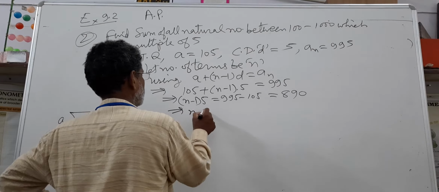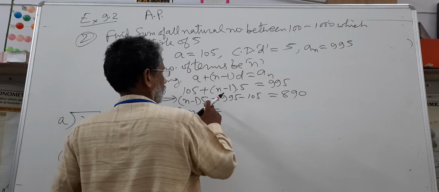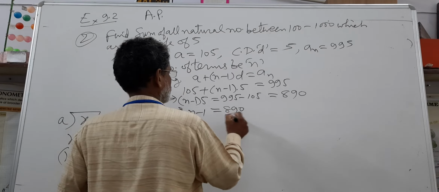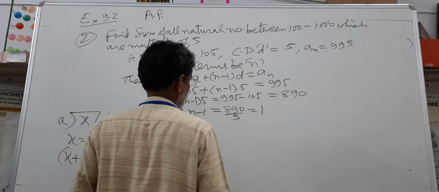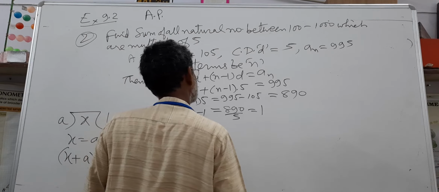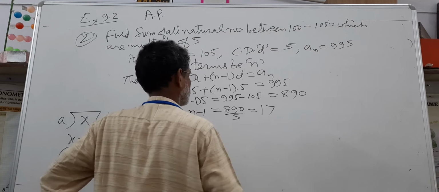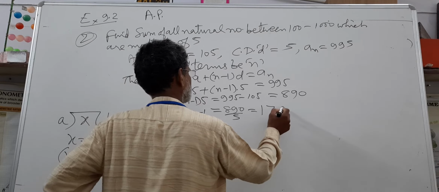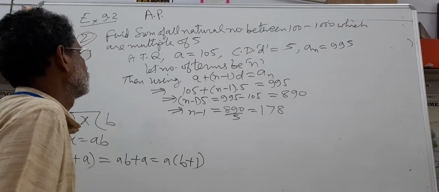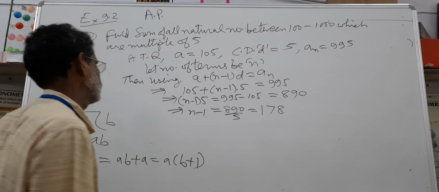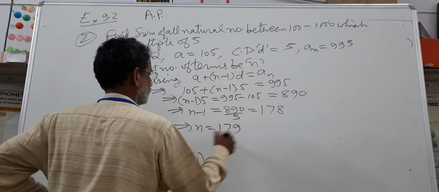This implies n minus 1 is equal to 890 by 5 is equal to 178, so n is 179.